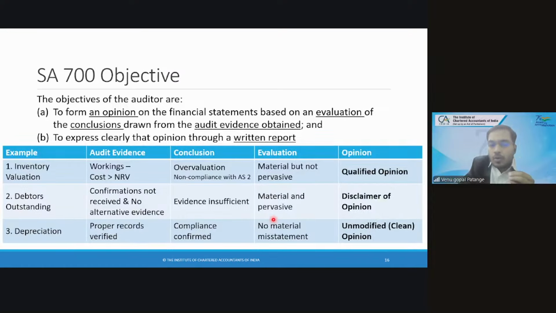Anyone got any doubt here? Your clarity got enhanced. If this is clear, the next stream of slides or concepts will be very easy for you to understand. Any doubt till here? Yes. So this is the objective of SS 700.